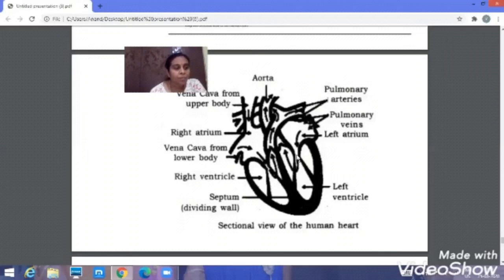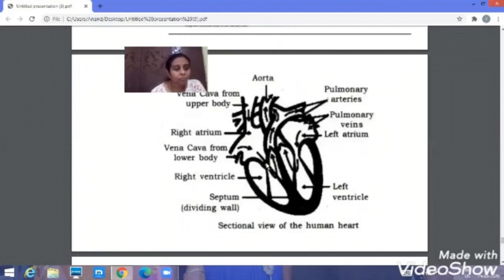The tricuspid valve is present on the right side of the heart. This is between the right atrium and right ventricle. There is a valve called the tricuspid valve, and the bicuspid valve will be present between the left atrium and left ventricle. Here you can see the bicuspid valve and here you can see the tricuspid valve.